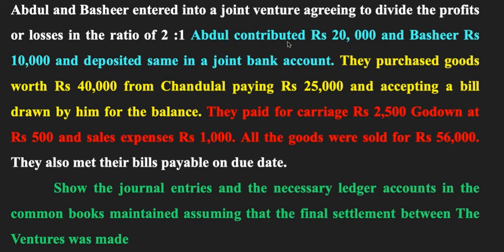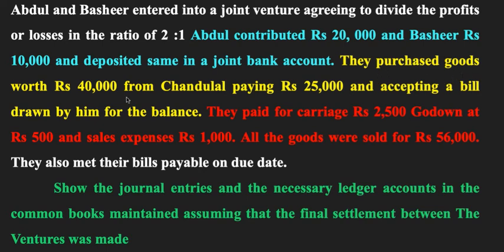So when Abdul as well as Bashir, both the venturers, are contributing towards the joint venture, a joint bank account would be created, and that joint bank account will get debited by 20,000 and 10,000, that is a total of 30,000. And the accounts of Abdul and Bashir will be credited, 20,000 to Abdul's account and 10,000 to Bashir's account, right?